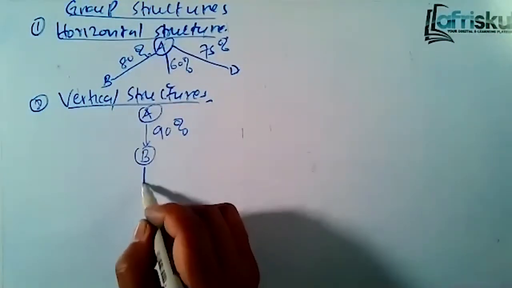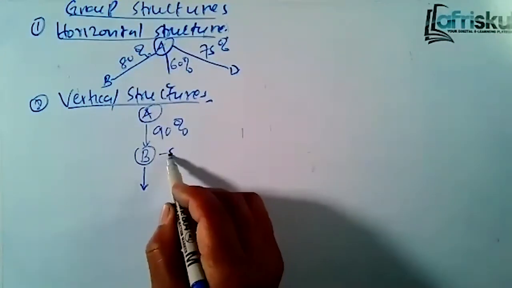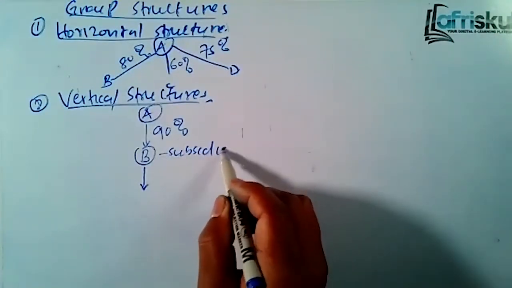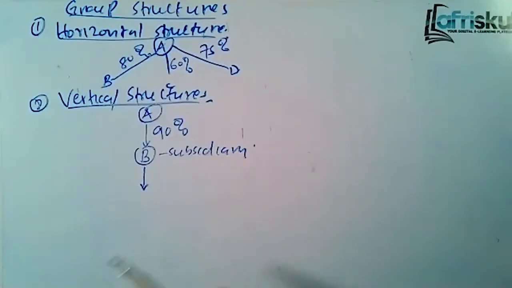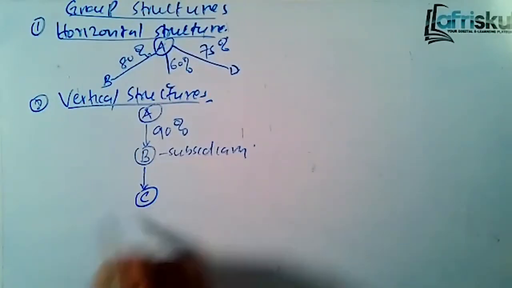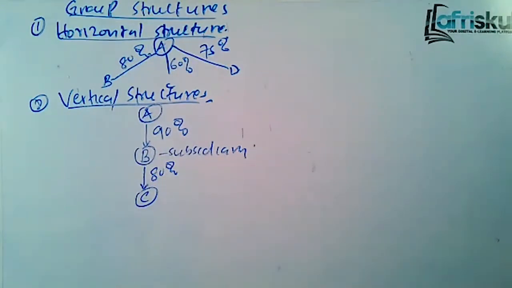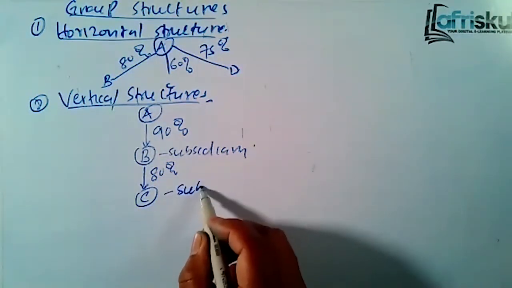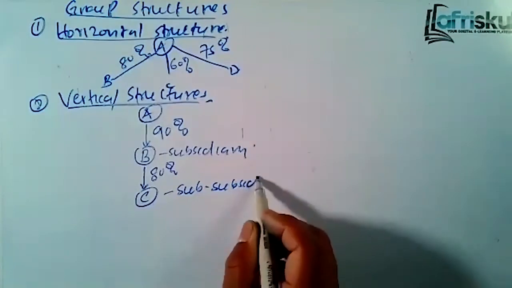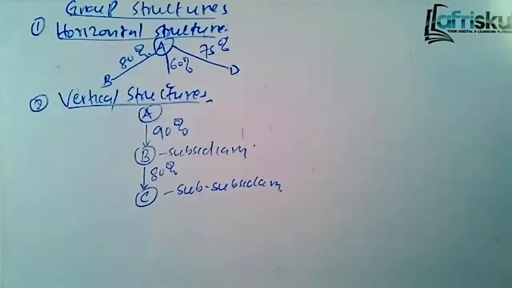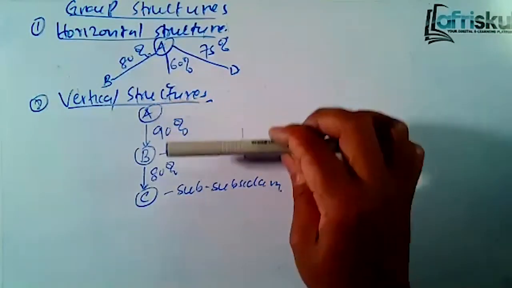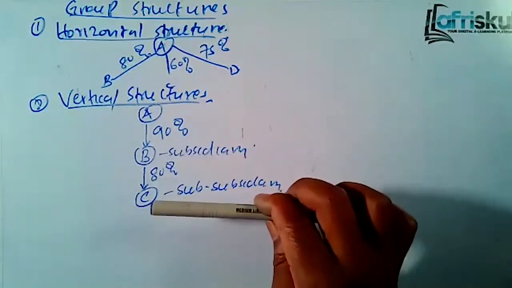Then company B, now the subsidiary, acquires another company, let's call it C, like 80%. So this is the parent, subsidiary, and subsidiary.